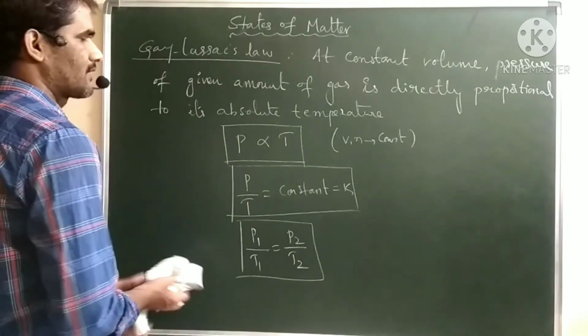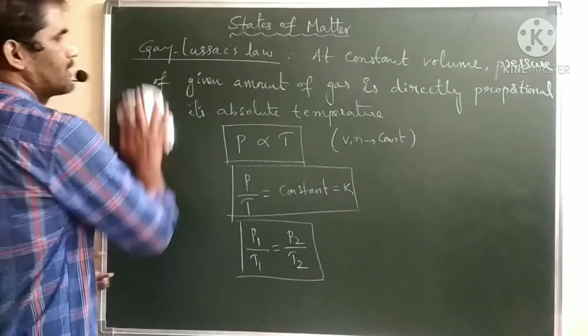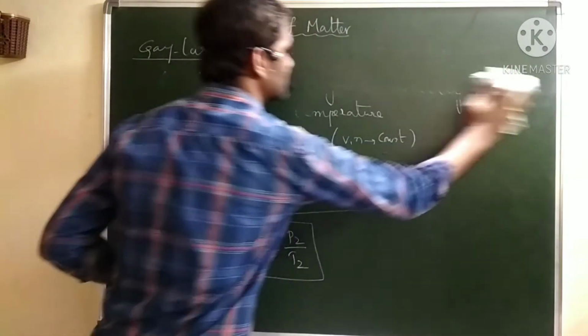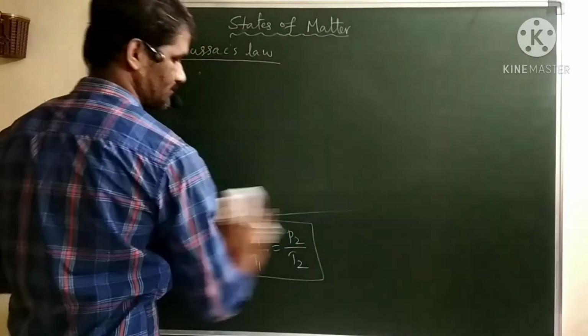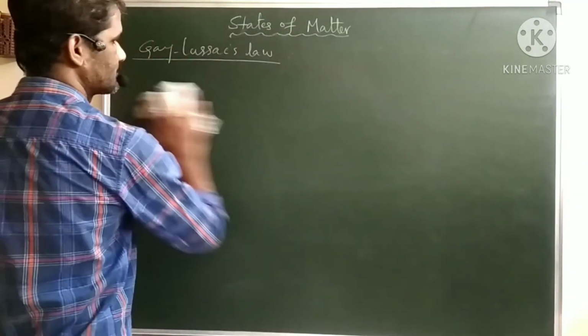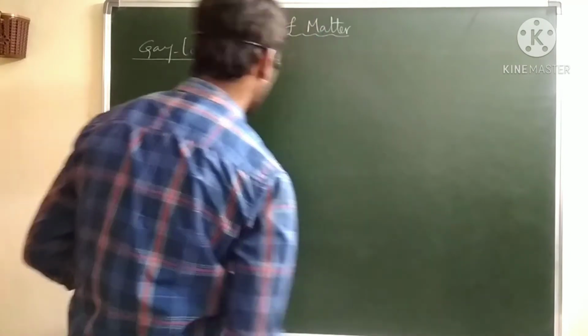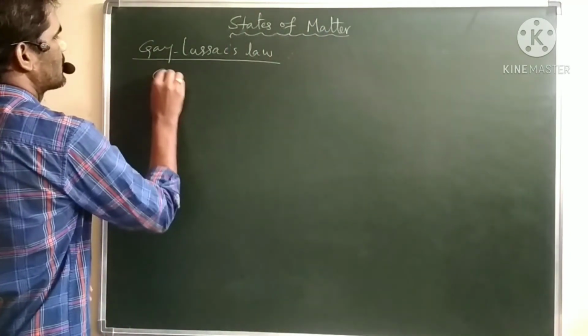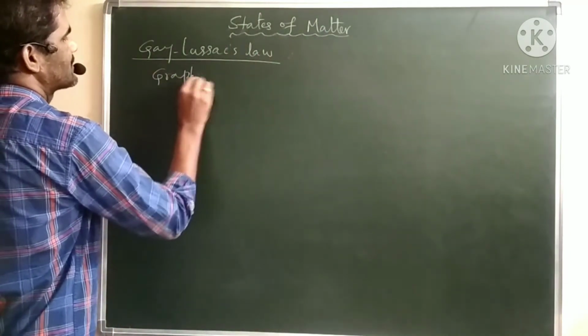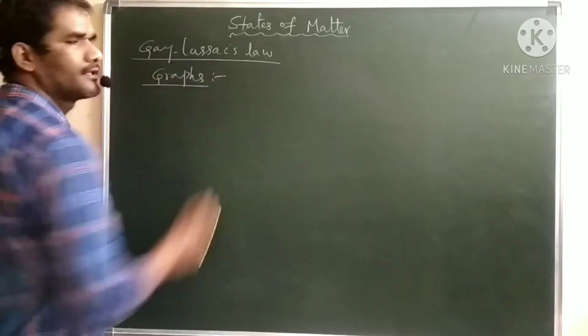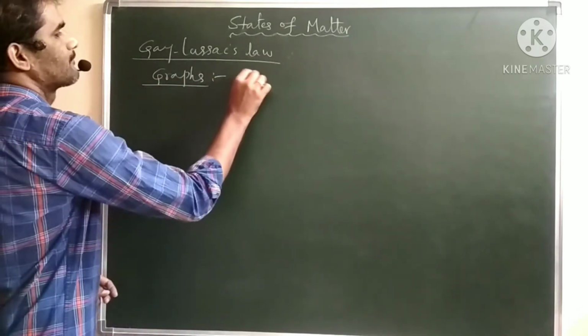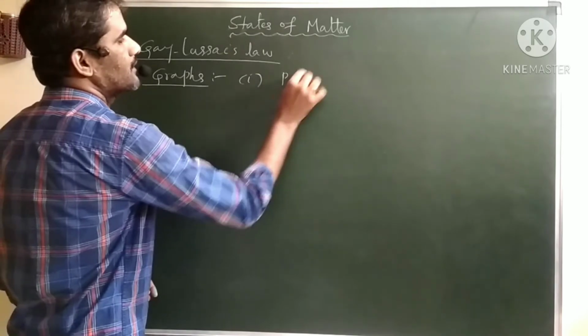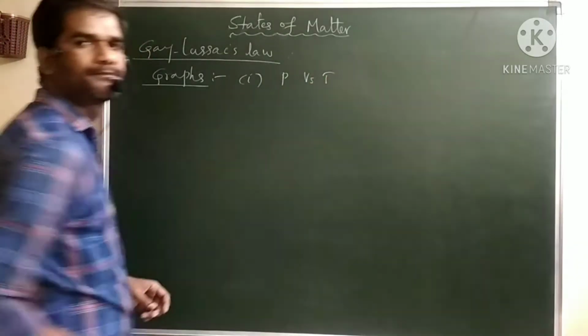Now let us take the graphical representation of Gay-Lussac's law. Gay-Lussac's law has graphs like Boyle's law and Charles's law. The first graph is pressure versus temperature.